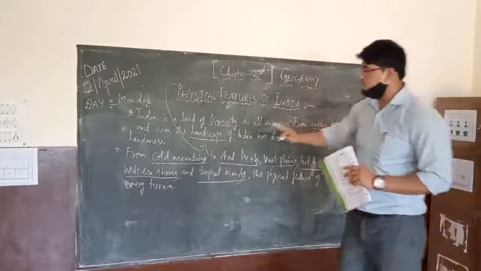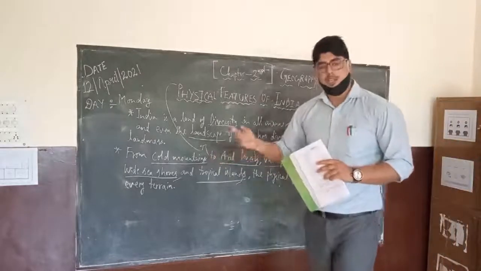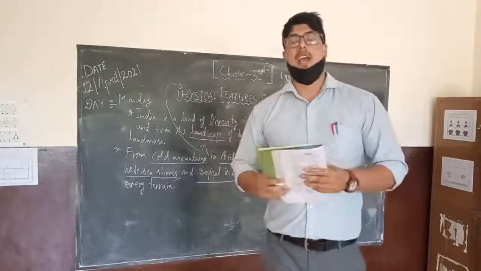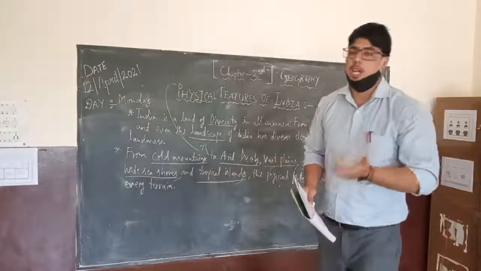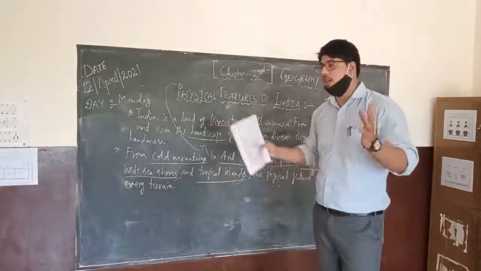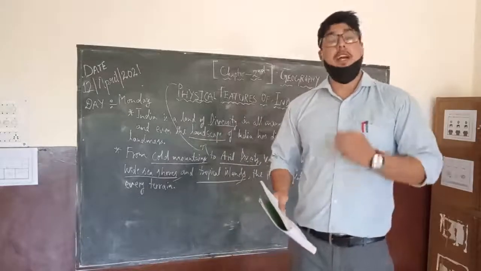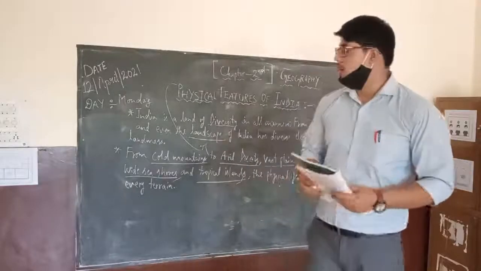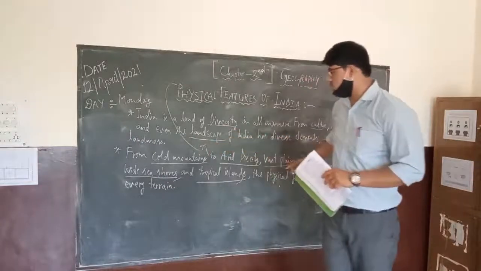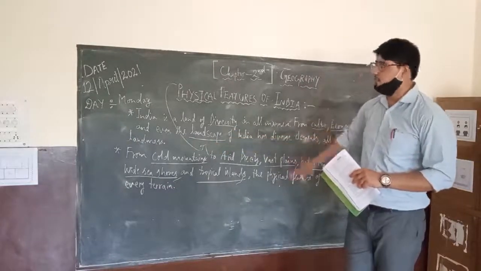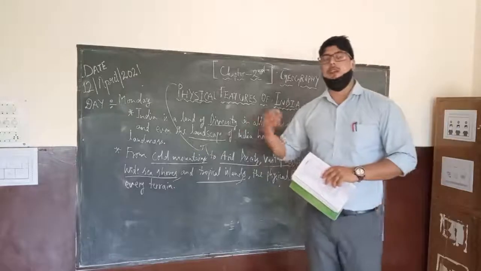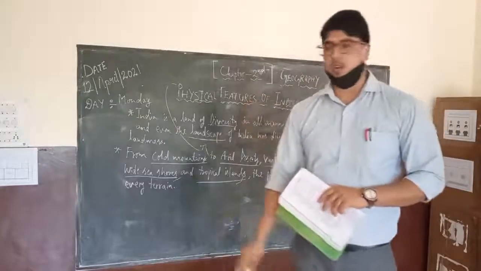And we don't just have to study them, but we will also see how these different types of landforms were established, how they were formed, how they came into existence. What were the factors responsible because of which we see this diversity of landscape in India? So we will try to find the reasons also.